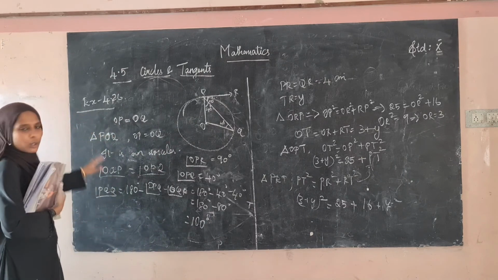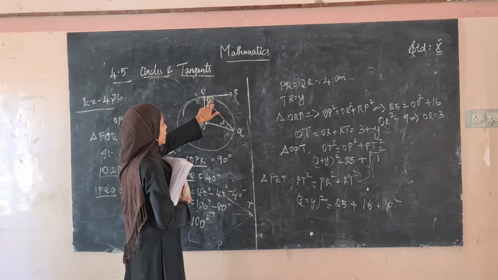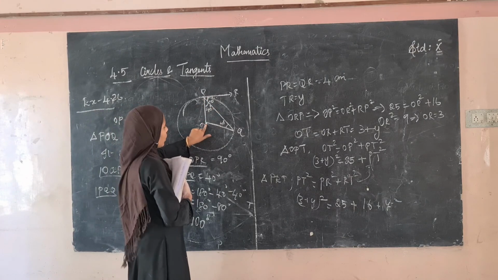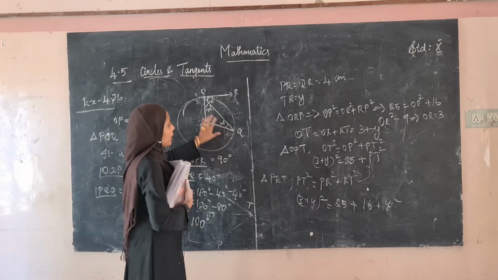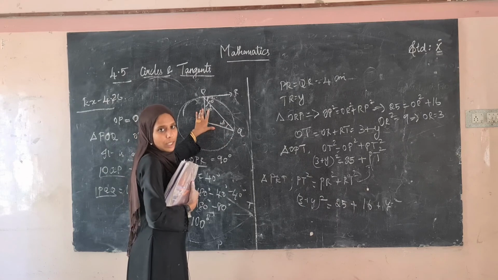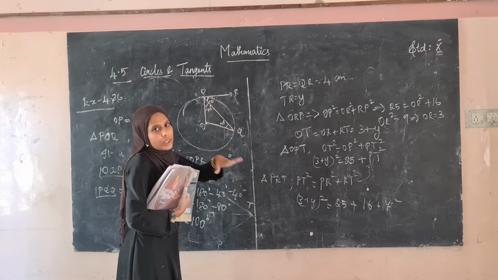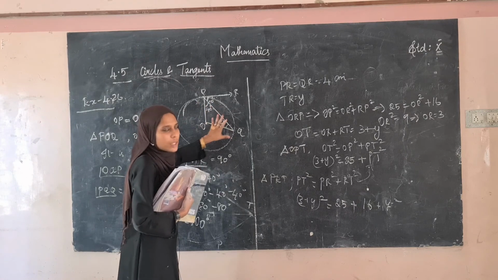Simple. The simple thing is they have given this is 40 degree. We have to find this. Okay. So for that, this is also a radius. This is also a radius. So both sides are equal. So if we take this triangle, both sides are equal, so we can say that it is an isosceles triangle. In an isosceles triangle the two sides will be equal and the two angles will be equal.